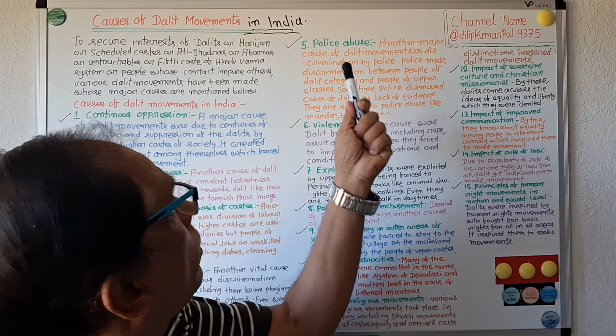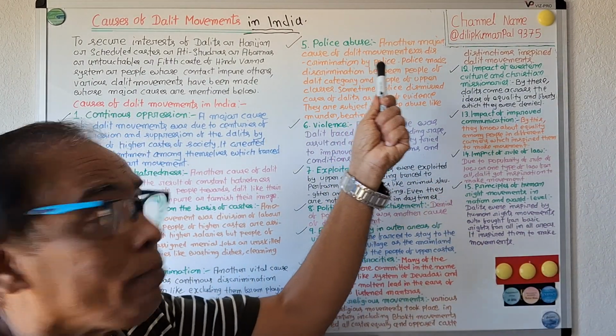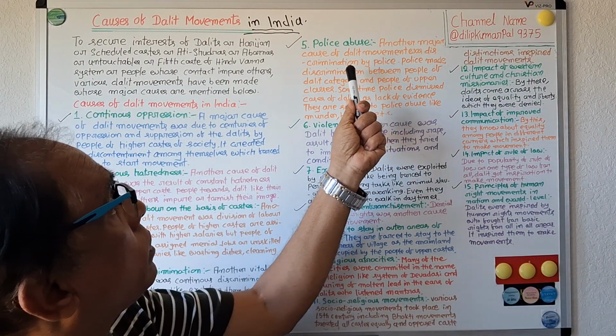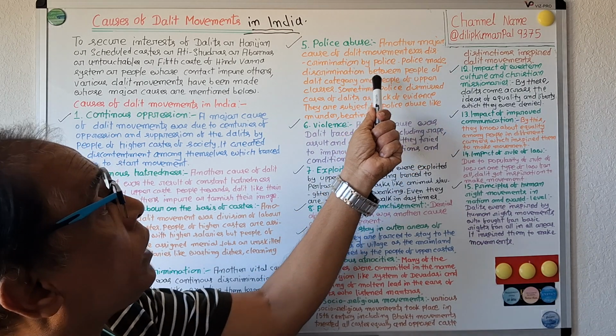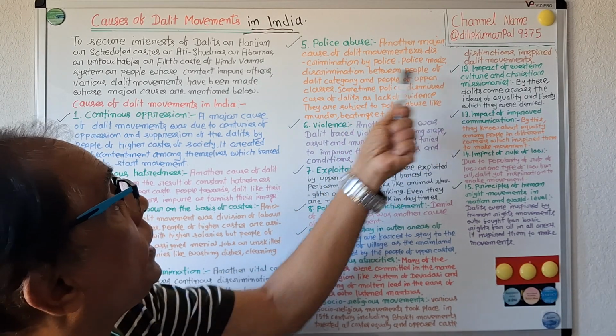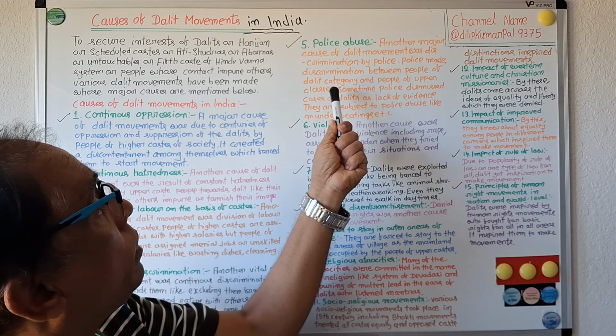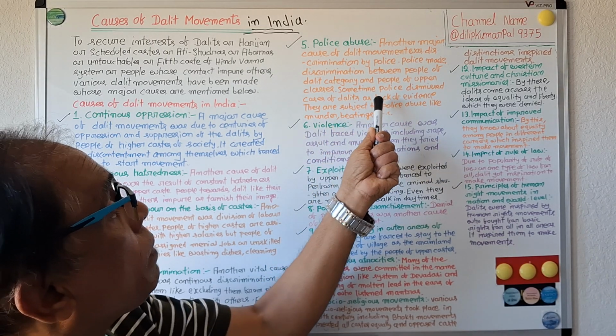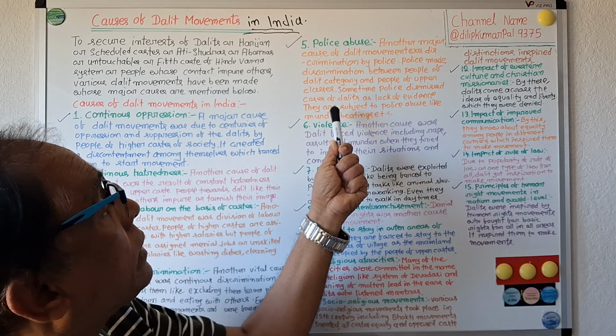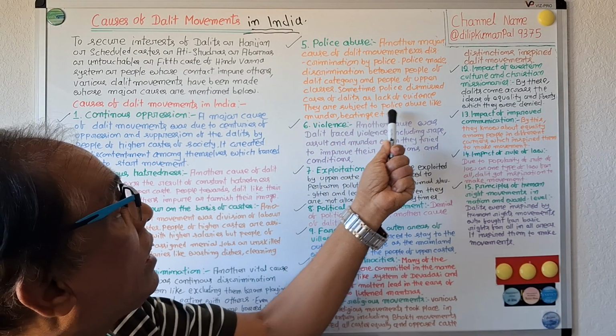Fifth one is police abuse. Another major cause of Dalit movement was discrimination by police. Police discriminated between people of Dalit category and people of upper classes. If Dalit people made any allegation against anybody, the police sometimes dismissed the case for lack of evidence.